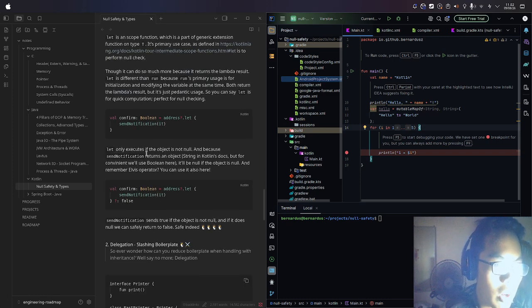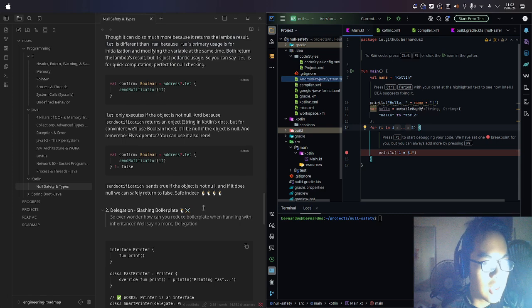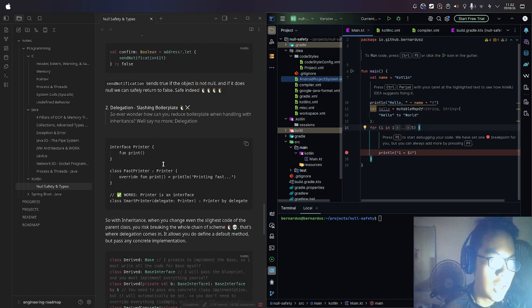This let only executes if the object is not null. And because a notification returns an object, a String in Kotlin, but for convenience we'll use Boolean here, it'll be null if the object is null. And remember the Elvis operator, we can juxtapose it here. So notification returns true if the object is not null, and if it is null, we can safely return false. Safe indeed.